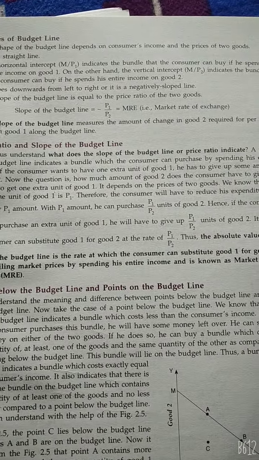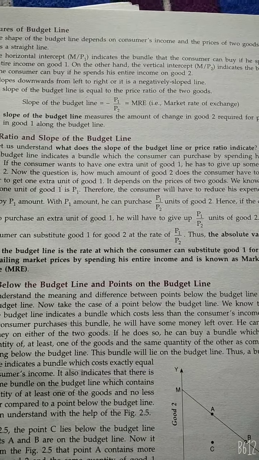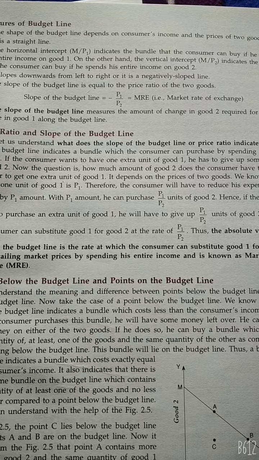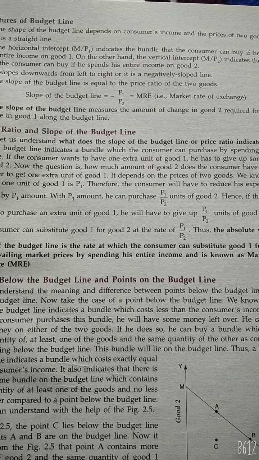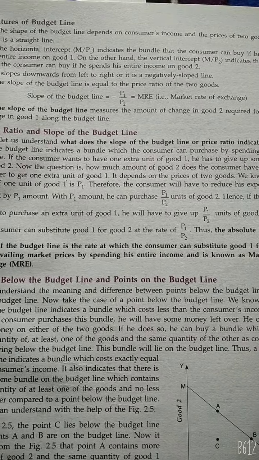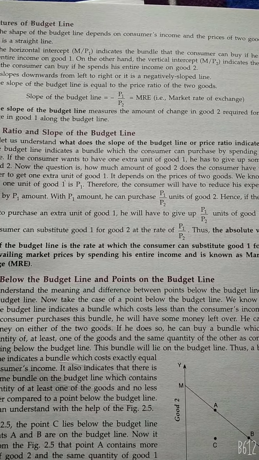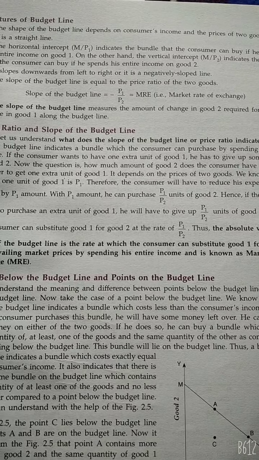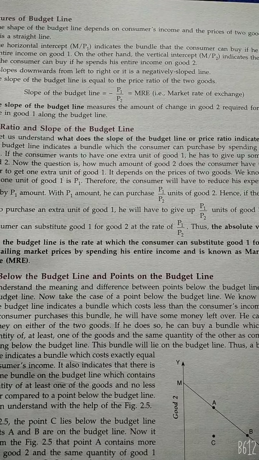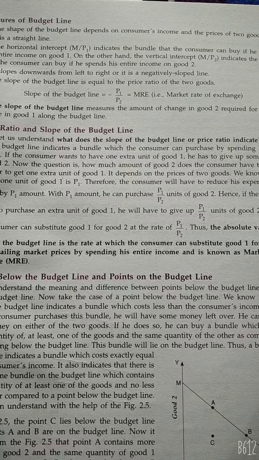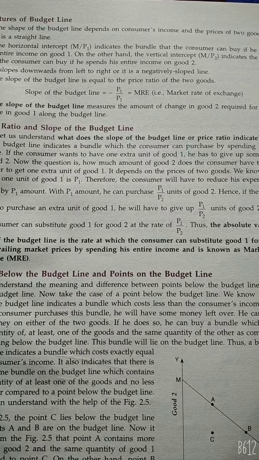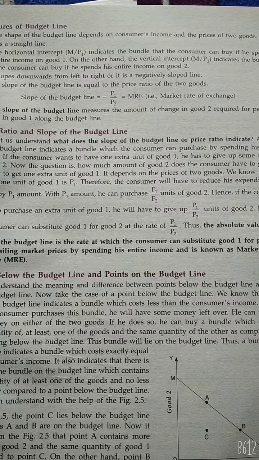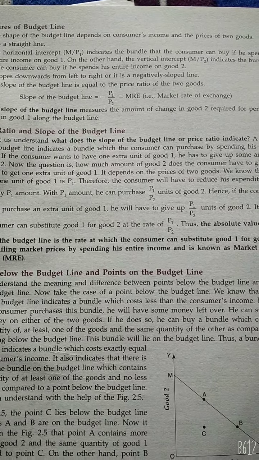The budget line is negatively sloped because to buy more units of one good, the consumer must buy fewer units of the other good, as the consumer income is fixed. And it is a straight line because the budget line consists of only those combinations of two goods which cost exactly equal to the income of the consumer. All the points outside the budget line indicate non-attainable combinations, whereas combinations on the budget line or inside it are attainable points.